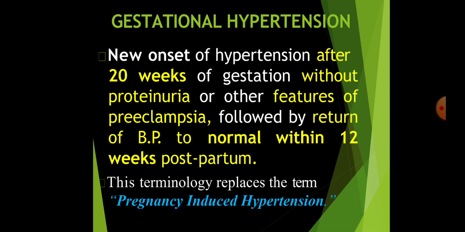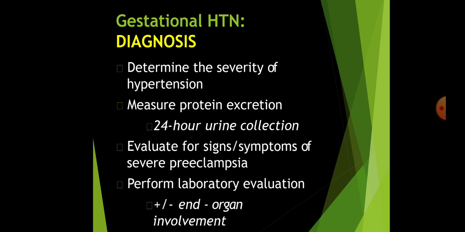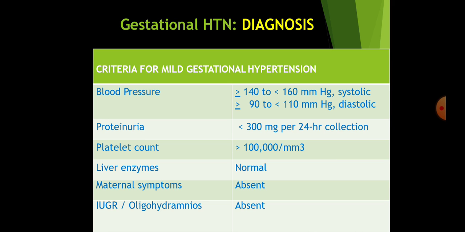This terminology replaces the term pregnancy induced hypertension, because even after the pregnancy the BP might be high up till 12 weeks. It is a retrospective diagnosis as well. So to term her as gestational hypertension or hypertensive disorders of pregnancy, you have to observe her till 12 weeks postpartum. How do you diagnose? By determining the severity of hypertension, measure protein excretion, that is by 24-hour urine collection, evaluation for the signs and symptoms of severe preeclampsia, perform certain laboratory evaluation, which tells about the end organ involvement.